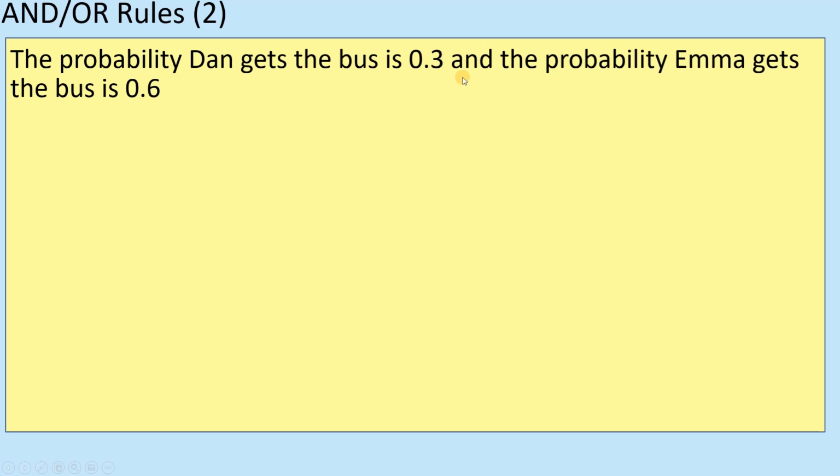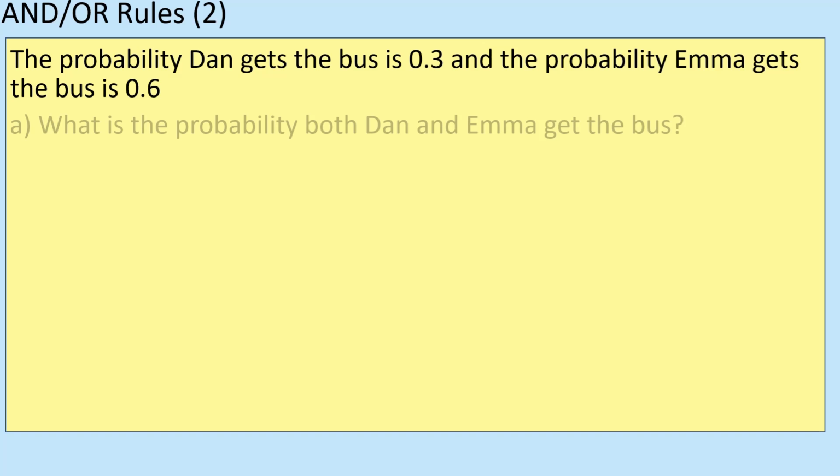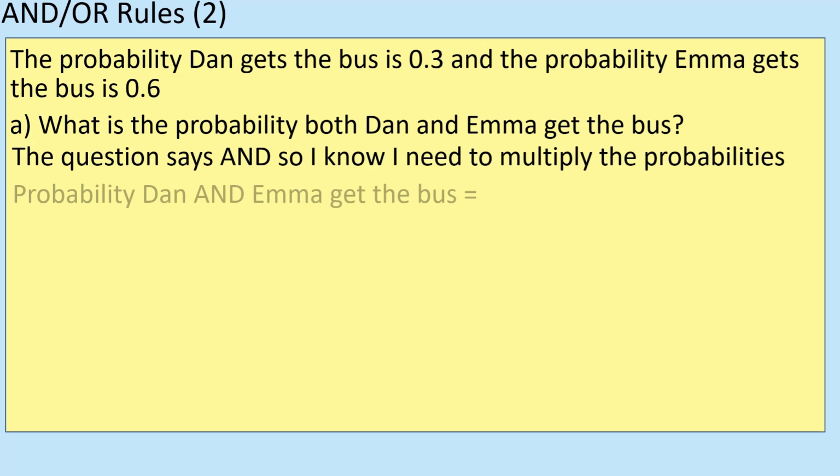And this is what the question is asking me. What's the probability of that and that? So it's a case of them both happening. All right, so what's the probability that Dan gets the bus and the probability that Emma gets the bus? So I'm going to use that times. Okay, so the probability both Dan and Emma get the bus is going to be 0.3 times 0.6. Okay, I times the two together. It gives me 0.18, and that is my probability that they both catch the bus.